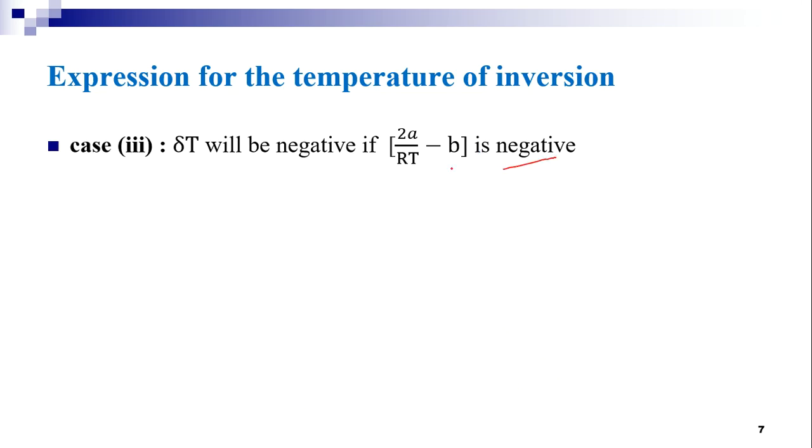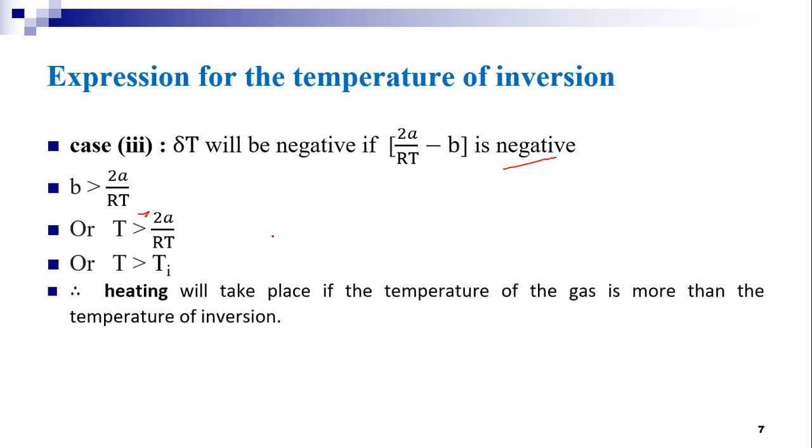That is, B greater than 2A by RT, or T greater than 2A by Rb, or T is greater than Ti, the temperature of inversion. In this condition, heating will take place if the temperature of the gas is more than the temperature of inversion.